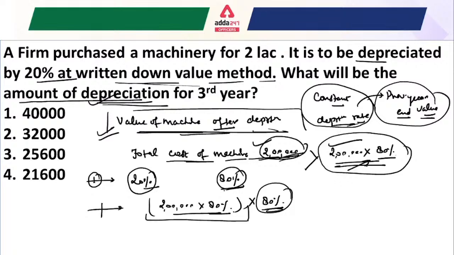So the value of the machine after the second year will be 2 lakh multiplied by 80% and 80% of that. Because we have to calculate the amount of the depreciation for the third year, we just need the value of the machine after two years.